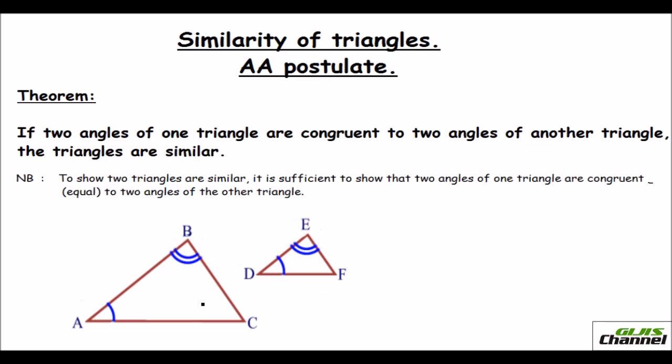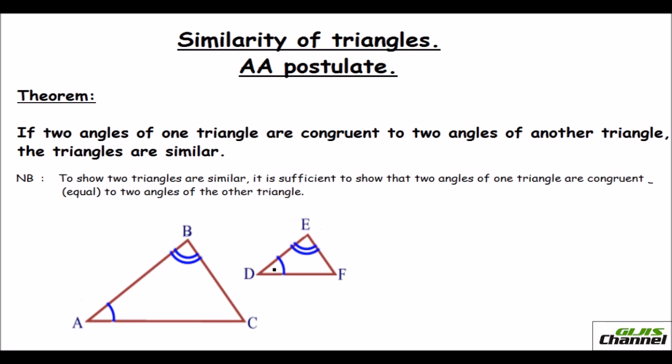If you have any two triangles, and two angles of one triangle are equal to the corresponding two angles of another triangle, then it is needless to say that the third angle is also equal, right?